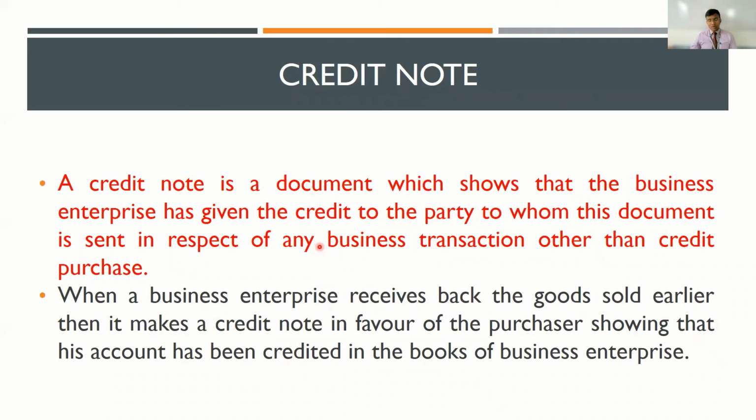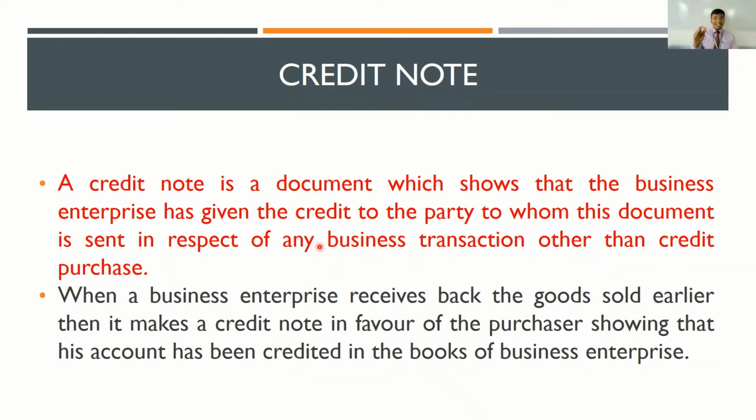Then Amazon will send one of its representatives to collect the product from you. When the representative reaches your location and collects the product, they will give you an acknowledgement that they have received such and such item from you, worth such and such.